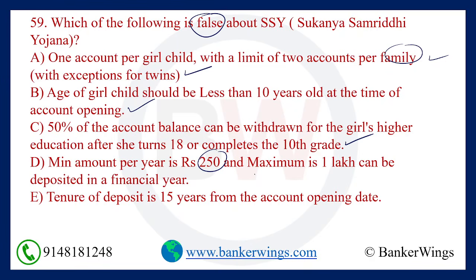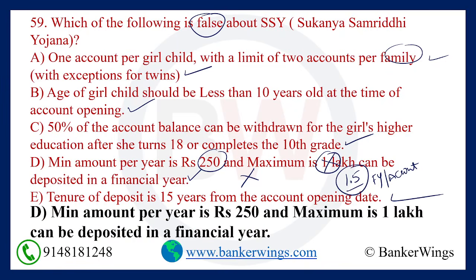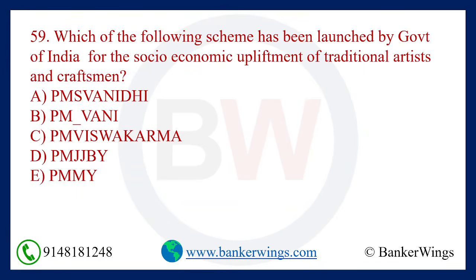Minimum amount per year is 250 rupees and maximum amount is 1 lakh can be deposited in a financial year. See here, minimum amount 250 rupees is correct, but maximum amount is not 1 lakh, it is 1.5 lakh in a financial year per account. Hence this statement becomes wrong. And tenure of deposit is 15 years from the account opening date. Correct. So which is the wrong option here? Option number D.